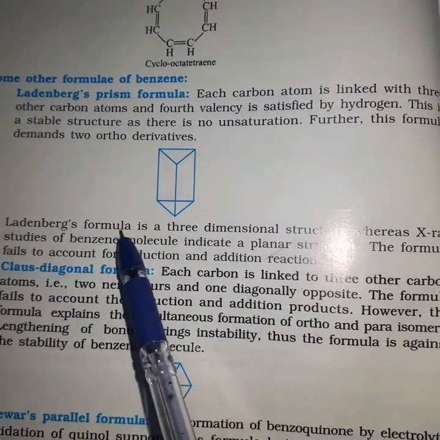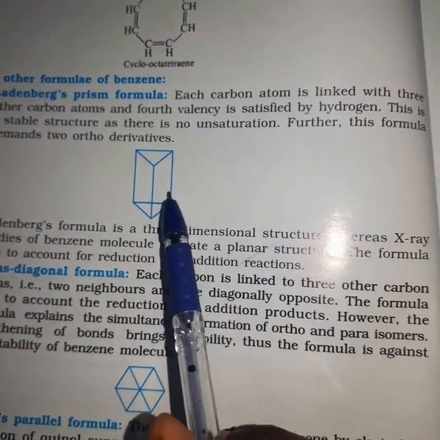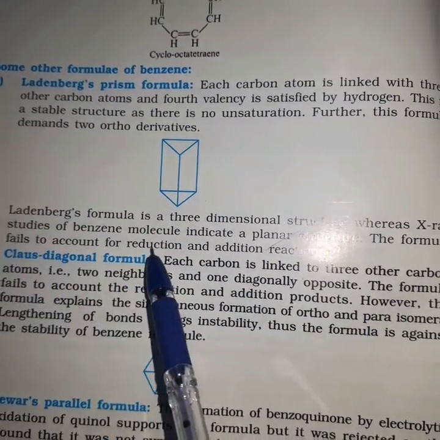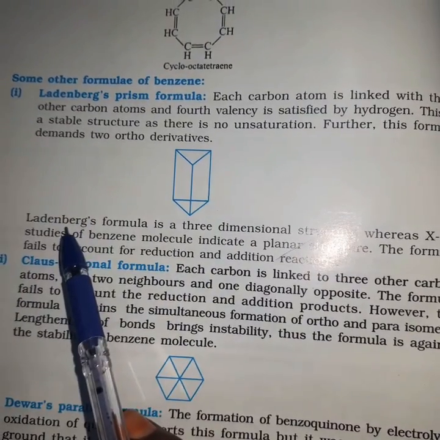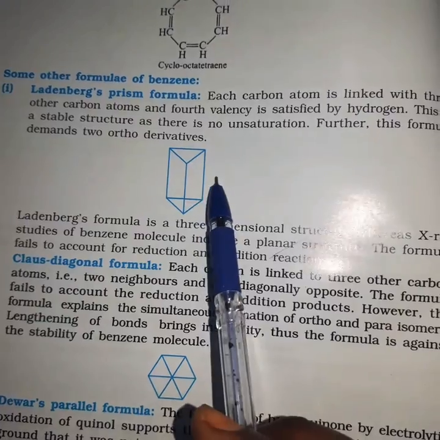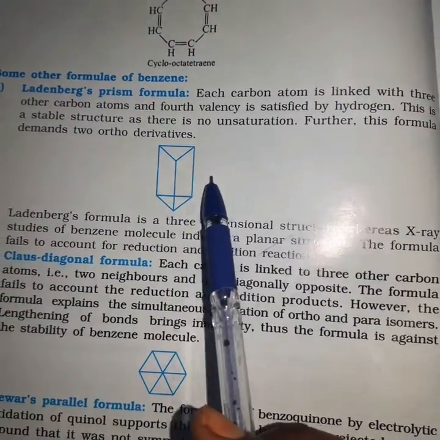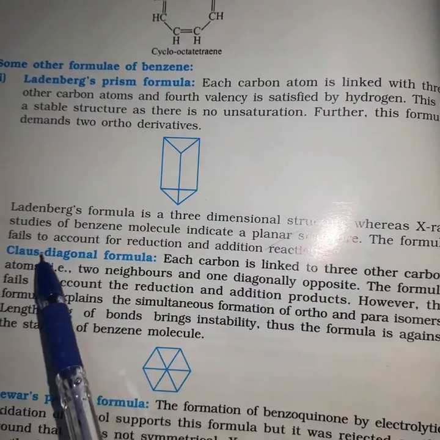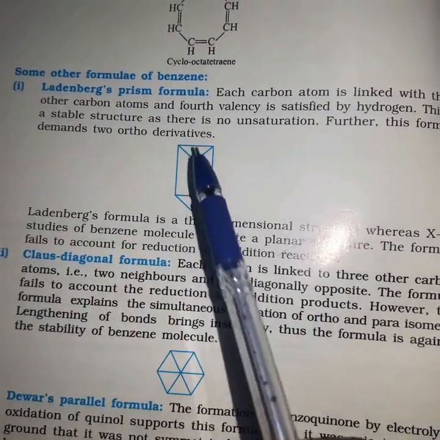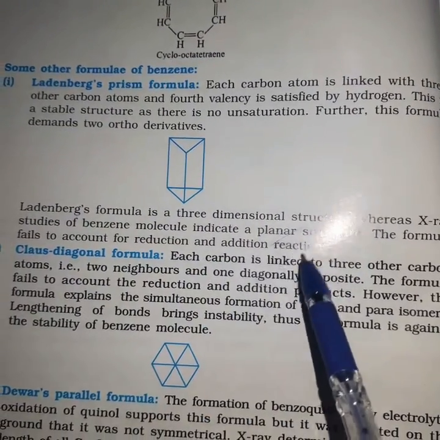Next, Ledenberg's formula is a 3-dimensional structure. Whereas X-ray studies of benzene molecules indicate that this is a planar structure. This formula also fails to account for reduction and addition reactions. So Ledenberg's prism formula fails to account for reduction and addition reactions.